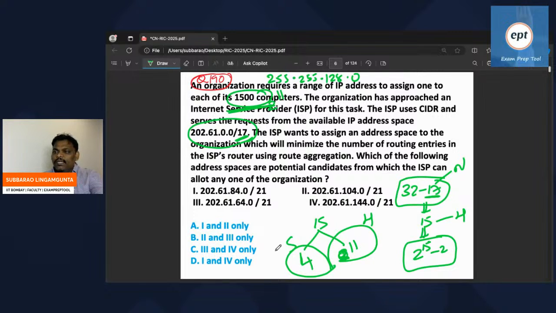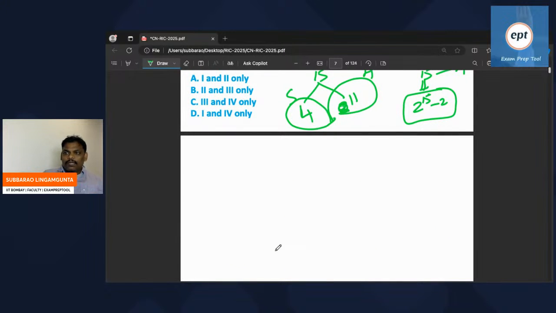Now, if you see the diagram, everyone observe. 17 bits: can you see this one? 8 bits for the network, one more 8 for network, and 1 bit more for network. Next, 4 bits for subnet.